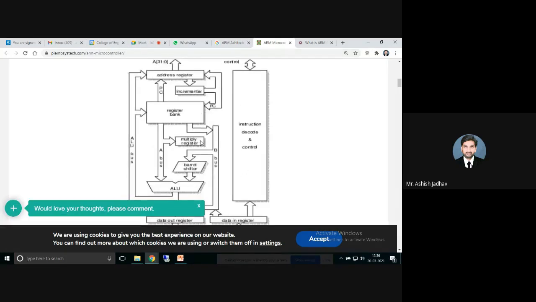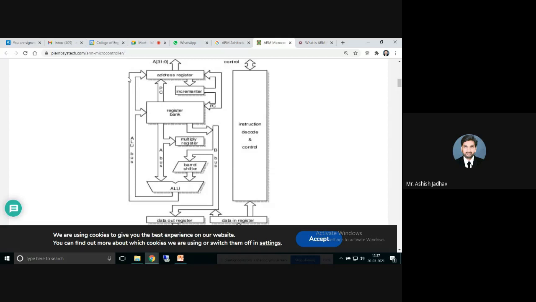Right. So these are the things which are included in this ARM architecture. Now, if you look at this, you will find a very proper control mechanism in this particular diagram. Whenever you want some control mechanism, you need to have some variables and data. For that, you have the address registers, which are pointed to by the program counter.